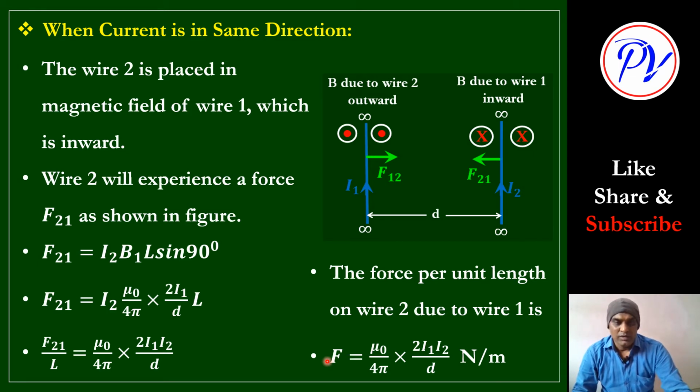Now look, we will discuss the same parameter in the same way. This wire 2 will produce a magnetic field on this side, and this wire 1 is placed in that field. So what is the force developed? That F12 is developed. How to calculate it, and how to decide its direction and magnitude, that we will discuss.